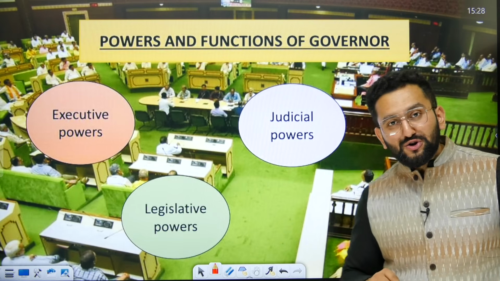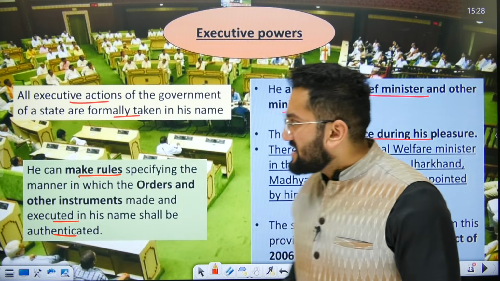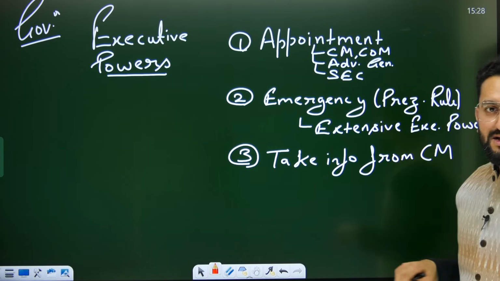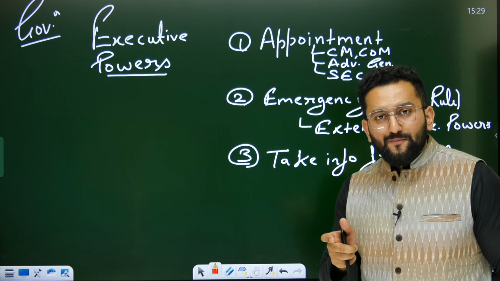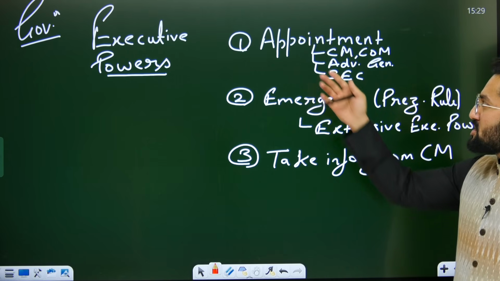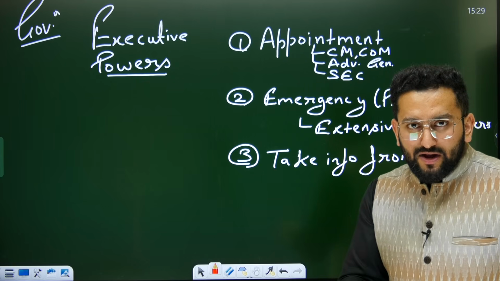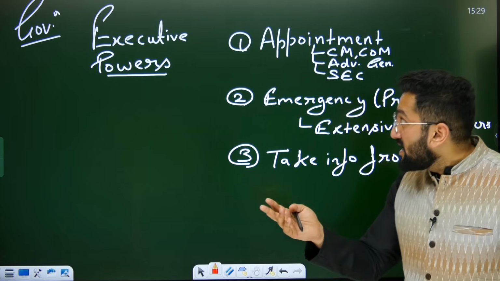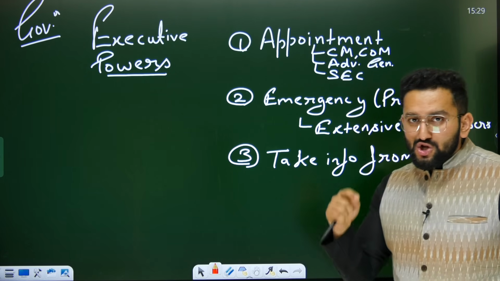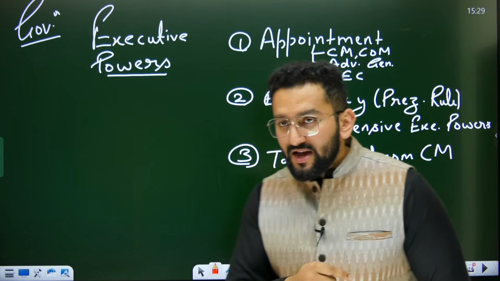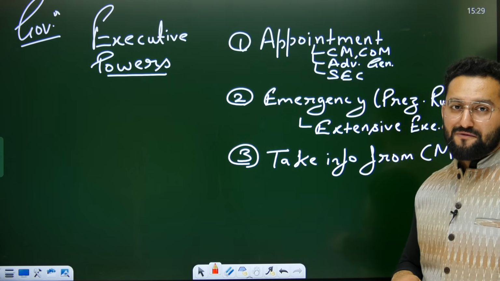Now, coming to the powers and functions of the governor. Let's simplify executive power. You can easily remember these powers by understanding this logic. Executive means implementing law. For example, there is a law regarding appointment and the governor is just following this law, executing this law. It means this is the executive power of the governor. For example, appointing the chief minister, council of ministers, appointing the advocate general, meaning the topmost legal officer of the state government. So these appointments are done by the governor and these come under the executive power of the governor.